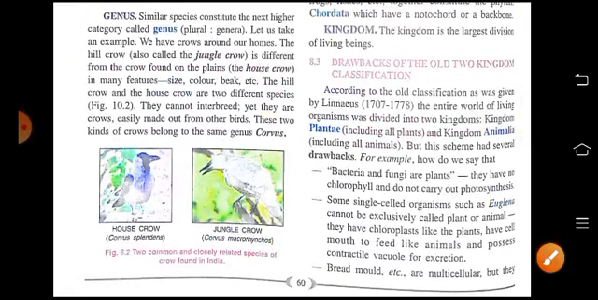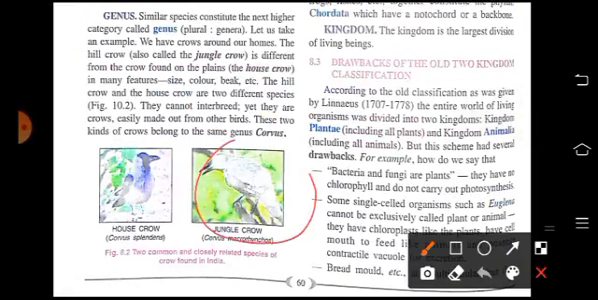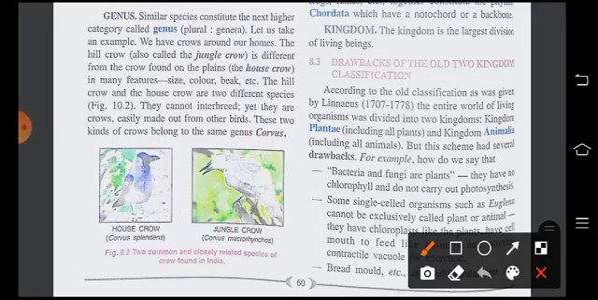Here is a jungle crow and the house crow. This is a jungle crow. This is a house crow. See the genus, it is Corvus, but the house crow is splendens and the jungle crow is macrorhynchos. Okay.